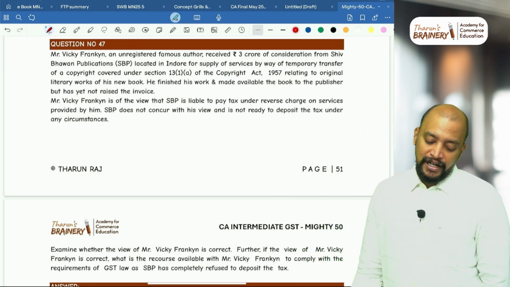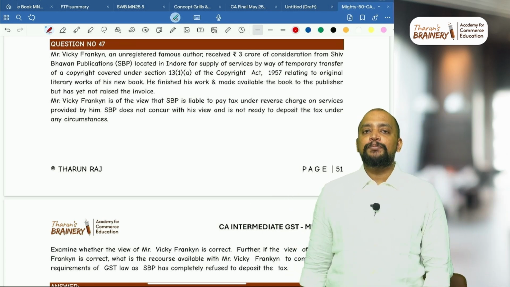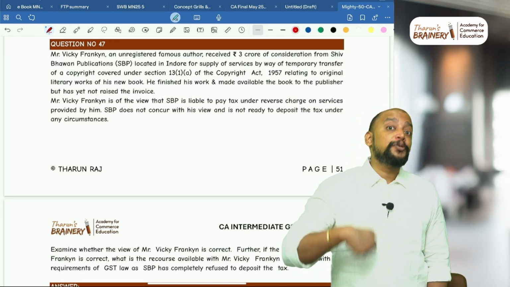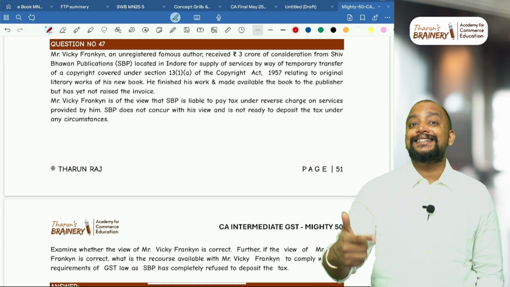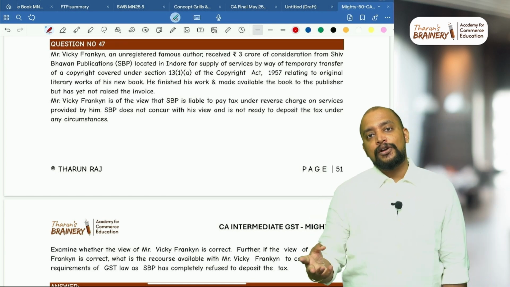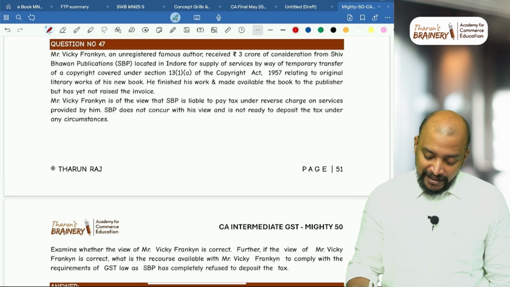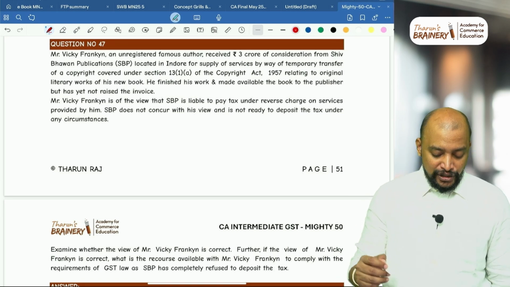So Vicky Franklin is not liable to pay GST. Shiv Bhagwan Publications is liable to pay GST. However, if Vicky Franklin opts to pay GST under FCM, then for the next 1 year from the date of exercising the option, he only should pay, correct? But what happened? He did not opt for it, and he finished his work and made the book available to the publisher, but has not yet raised the invoice.